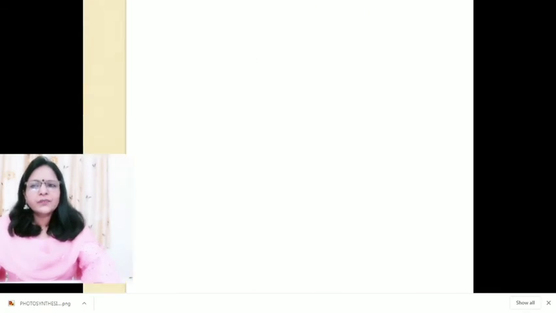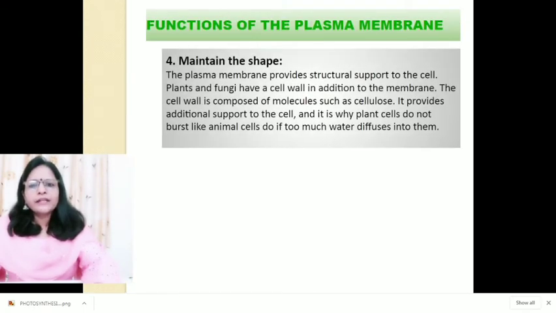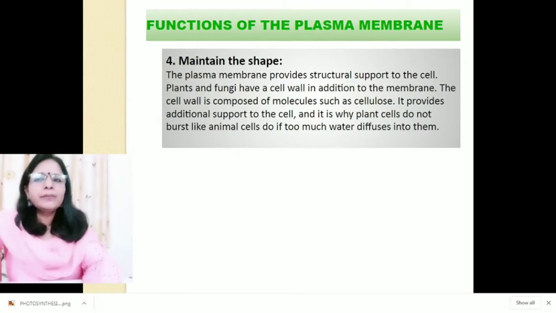Next is number 4, it maintains the shape. The plasma membrane actually surrounds all cells and physically separates the cytoplasm, which is the material that makes up the cell, from the extracellular fluid outside the cell. This protects all the components of the cell from the outside environment and allows separate activities to occur inside and outside the cell. The plasma membrane provides structural support to the cell.